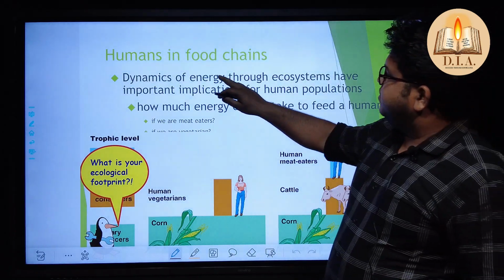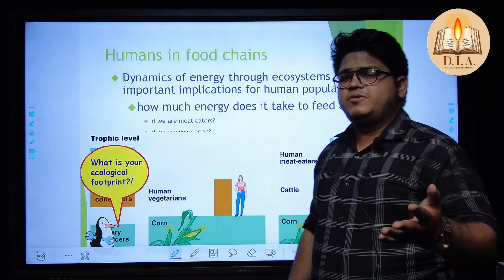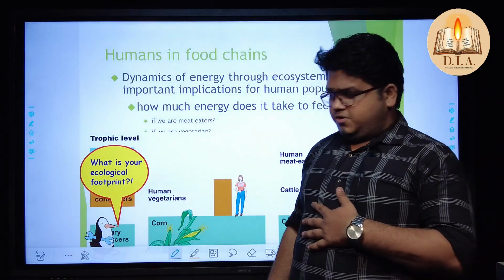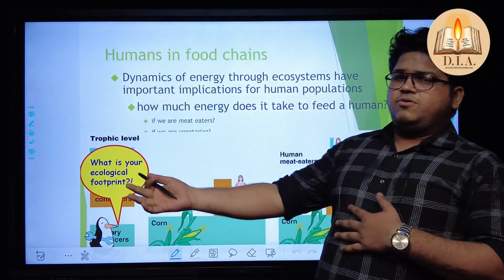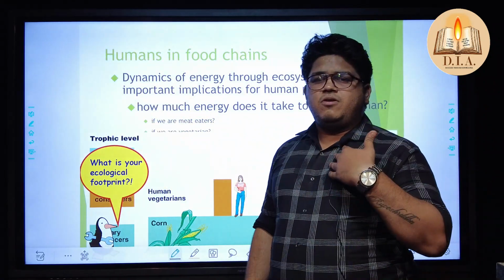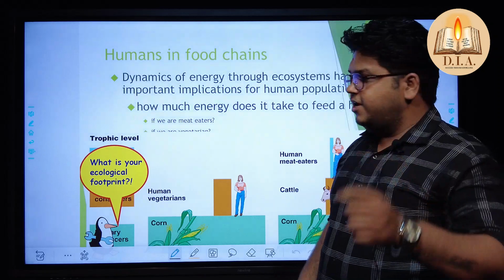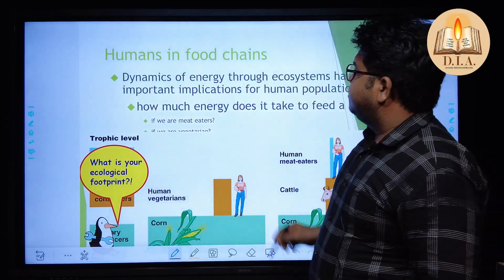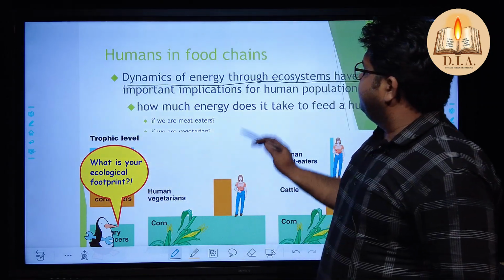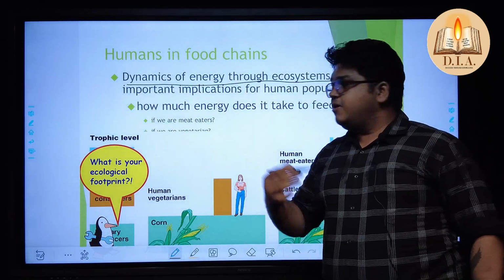Let me talk about humans in food chains, where we are standing. We talk about how we are herbivore, we are carnivore, but where are we actually standing? Sometimes I eat good food, sometimes my friend eats good food, but he is also a carnivore guy. So what do we call us? You should ask this question on the site also, but I will tell you, we are known as omnivorous. So the dynamics of energy through an ecosystem have important implications for the human population. Why? Because we are herbivore, we are carnivore, we are omnivorous.